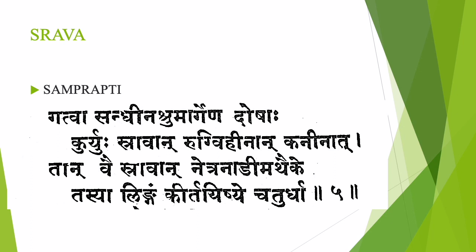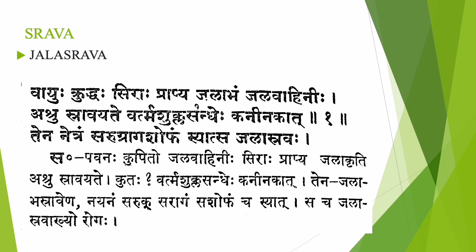It is in Kanina Sandhi. Tan Vaisravan Netranadim Adeke Tasya Lingam Kirtishyate Chaturtha. So that Srava is of 4 types, right? It depends on the predominant dosha. Each Srava Lakshana is mentioned below. Next we will see each Srava Lakshana separately.